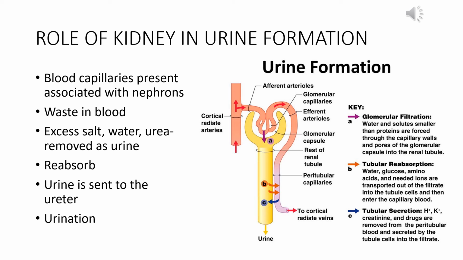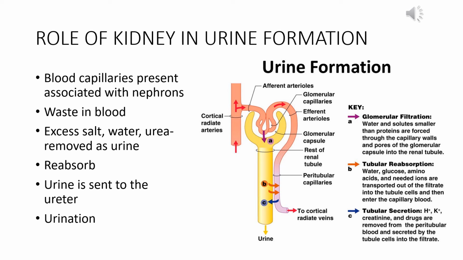Now we will see how the nephron actually helps in urine formation. We have already seen in the previous picture that the blood capillaries are present in very close association with the nephrons. When the blood enters the glomerular capillary structure, it is under very high pressure.